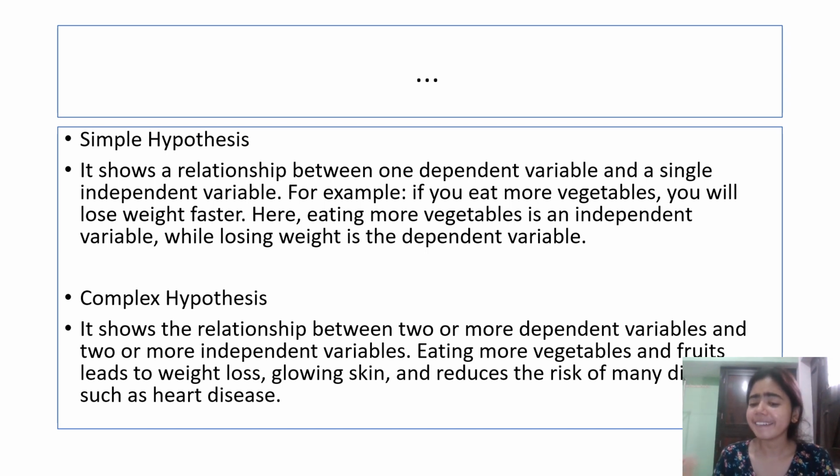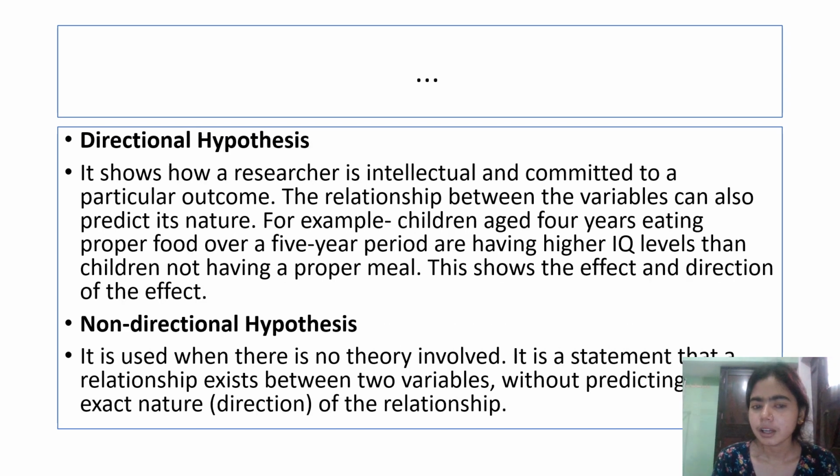Suppose we are eating green leafy vegetables, and that is going to be good for our eyes. If we are eating vitamins and proteins, that is going to impact our overall health. So with two or more dependent variables and two or more independent variables, this comes under complex hypothesis.